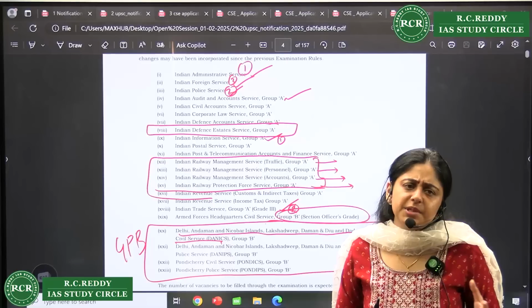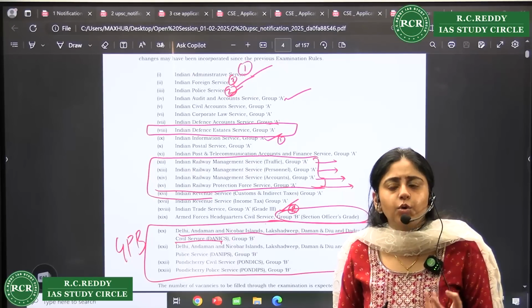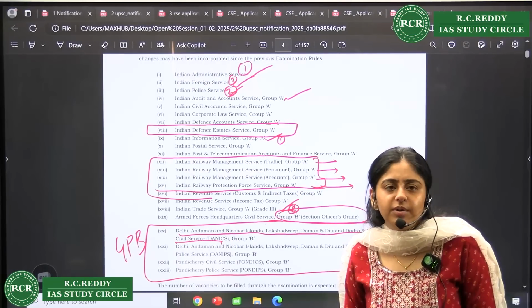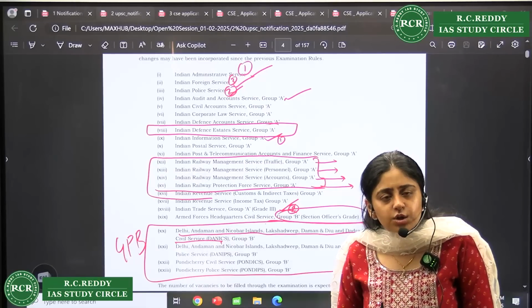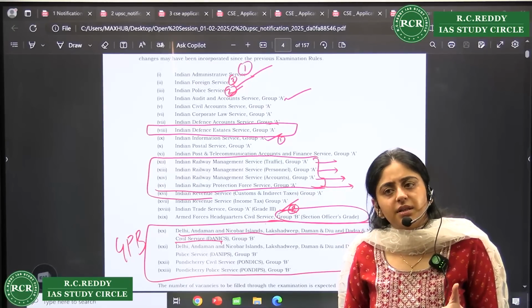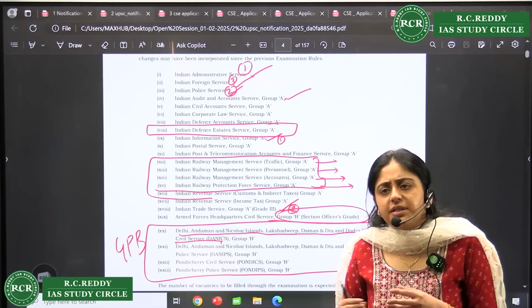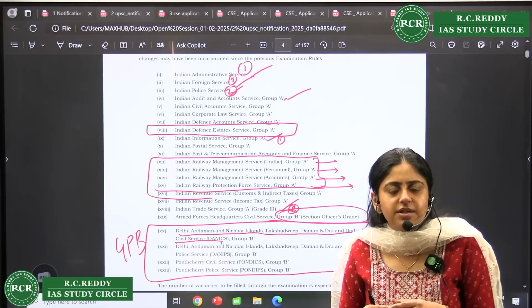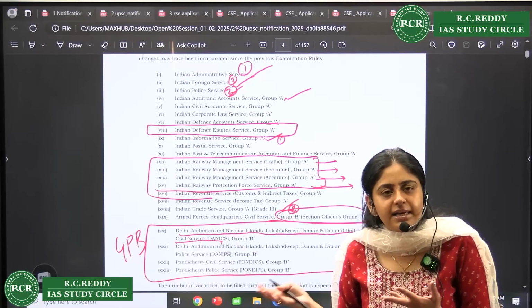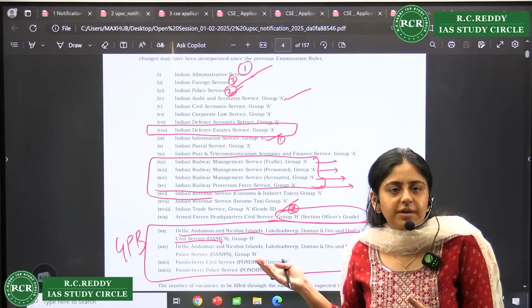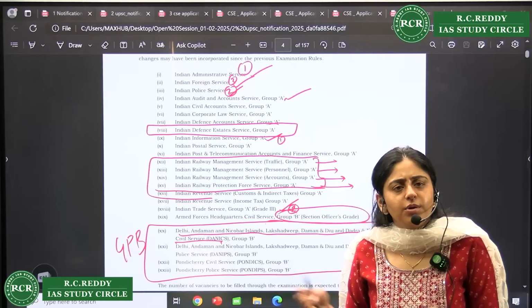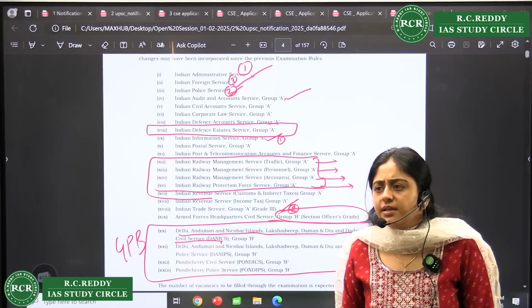Some people put DANIPS and DANICS at the end also, saying that we don't want a Group B job, we want Group A only, even if it is postal service. So after those five services, the rest depends upon your choice, right? The major differences I have told you, the major defining features, like in DANICS, DANIPS, or with respect to the Defence Estate Service. The rest you see, you decide, right?